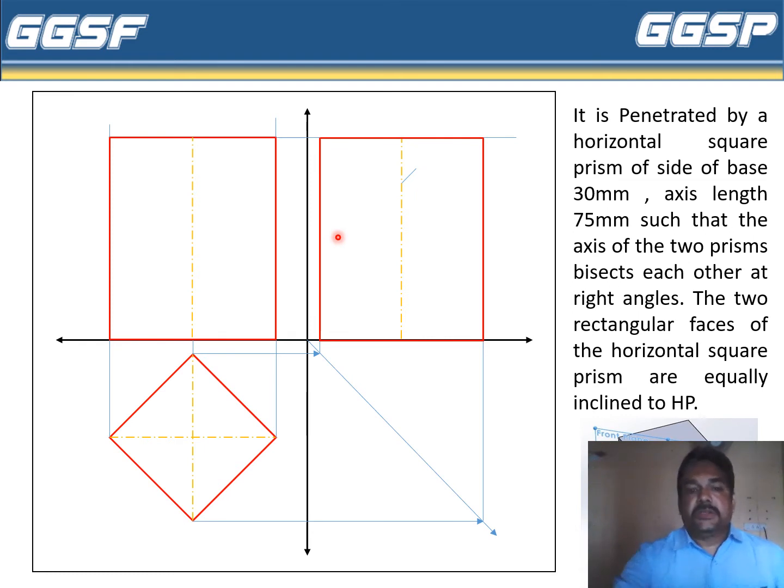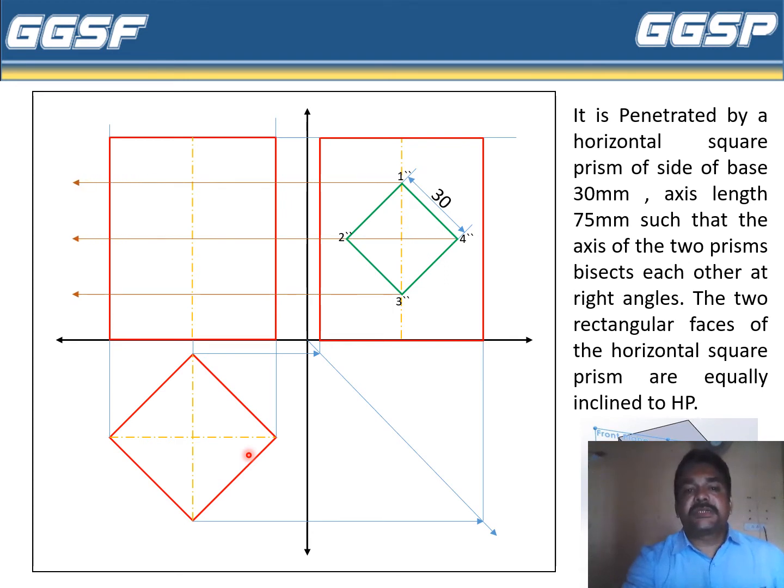So let us first draw the side view of the horizontal square prism. Now if we penetrate a prism inside the vertical square prism, we will first have to draw the side view. Okay, so this is the left hand side view. We have to name it, as it is a side view. So double dash naming: 1 double dash, 2 double dash, 3 double dash, 4 double dash. Okay. Now let us draw the projections for the front view and for the top view.